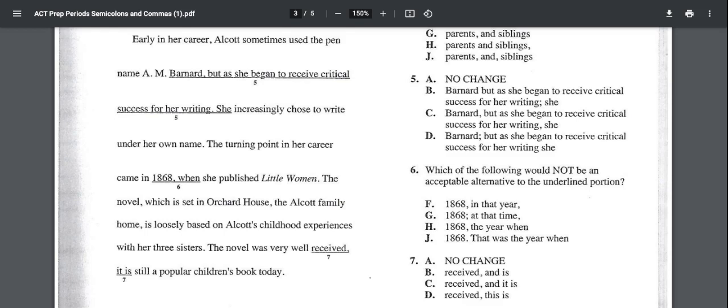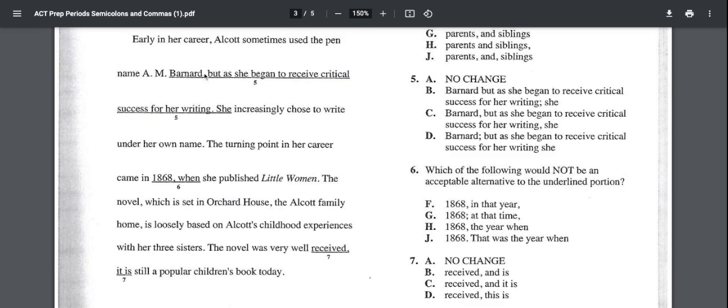So if we look at number 5, we take that route. We will first notice semicolons, but there's a semicolon in B and D, so that strategy may pan out, but for now I'm going to start by finding the sentence. Early in her career, Alcott sometimes used the pen name A.M. Bernard, but as she began to receive critical success for her writing, she...